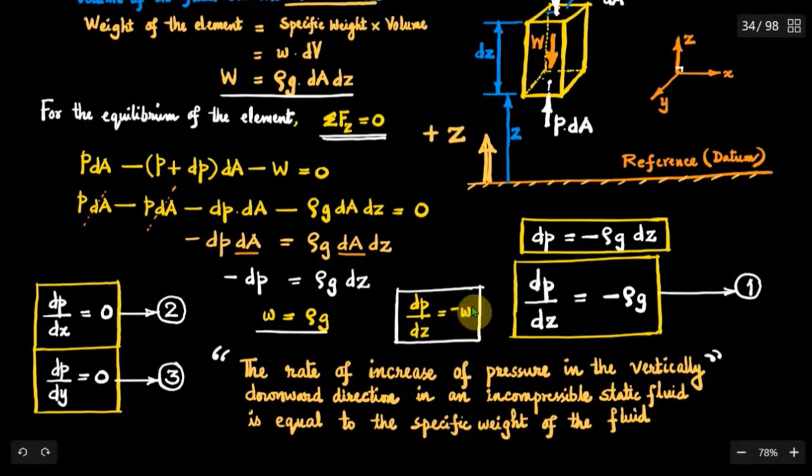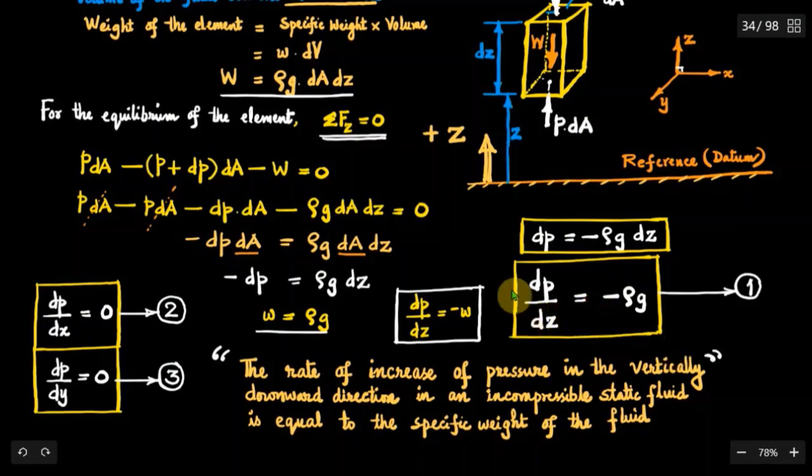The essential conditions used in hydrostatics are dP by dz equal to minus rho g, dP by dx equal to 0, dP by dy equal to 0. You can use partial derivatives also. Since the pressure variation is not a function of x and y directions, we have used the absolute derivative. dP by dz equal to minus rho g is the expression we require to represent the hydrostatic law.